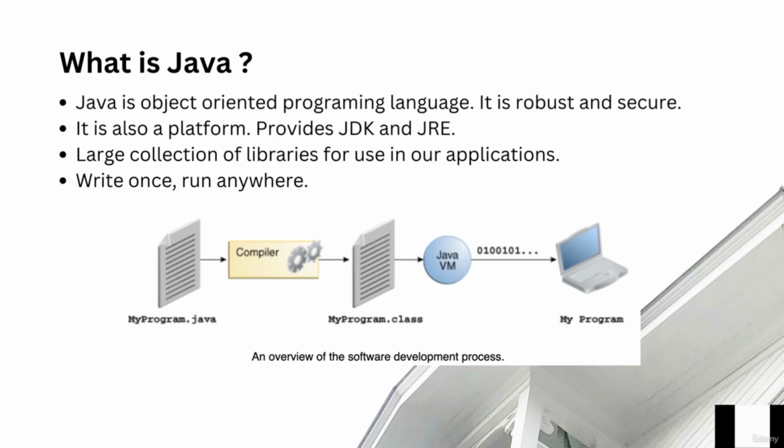Java provides the Java Development Kit for building applications and the Java Runtime Environment for running applications. JRE is also part of JDK. The code in Java is written in plain text files with a .java extension. When you compile this source code, this .java file, it converts into .class files. A .class file is nothing but bytecode, which is the language of the JVM. So bytecode is something that is understood by the JVM.